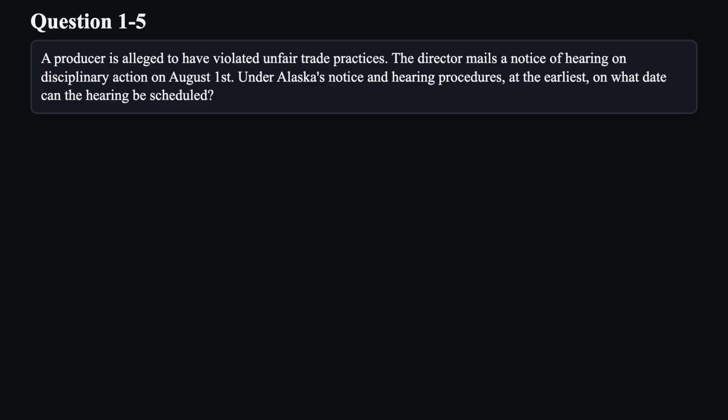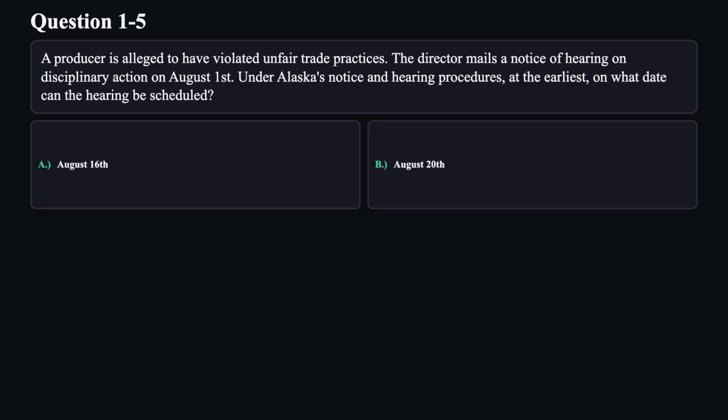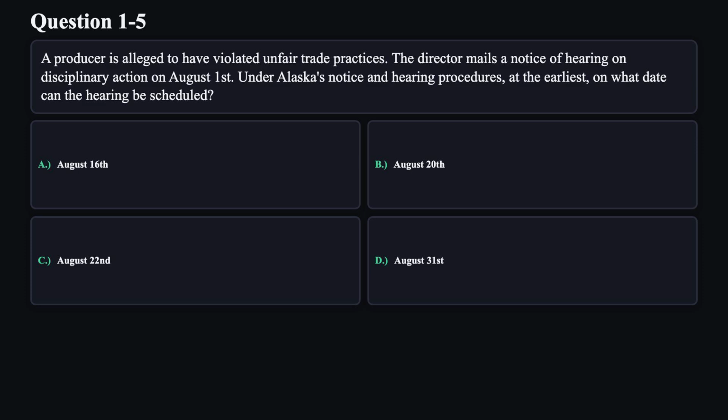Question 5. A producer is alleged to have violated unfair trade practices. The Director mails a notice of hearing on disciplinary action on August 1st. Under Alaska's notice and hearing procedures, at the earliest, on what date can the hearing be scheduled? A. August 16th. B. August 20th. C. August 22nd. D. August 31st.